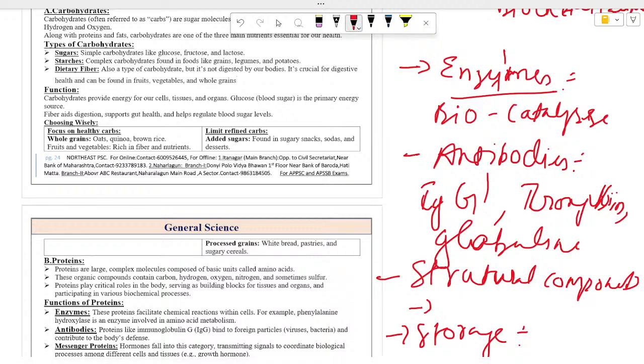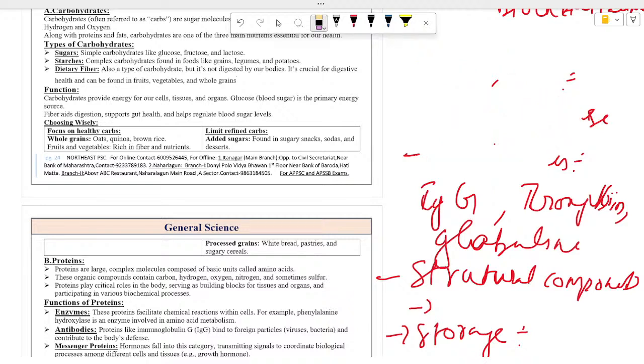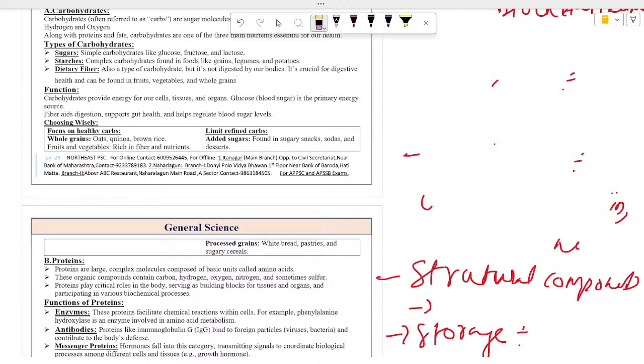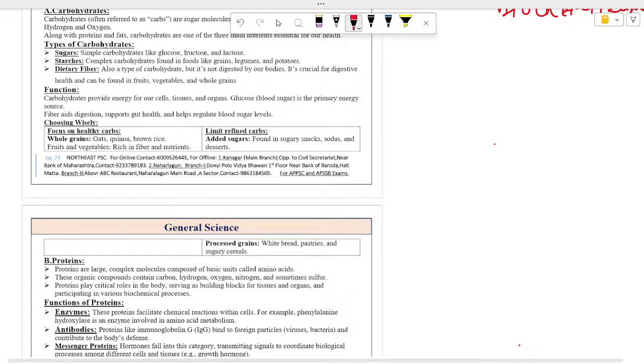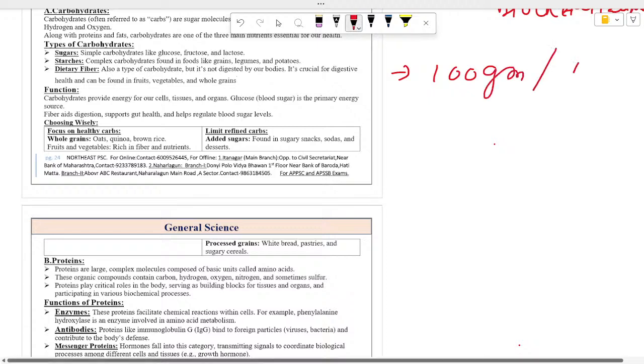So basically proteins are of two categories: animal protein and plant-based protein. So protein, for a human being, we need around 100 grams of protein daily.